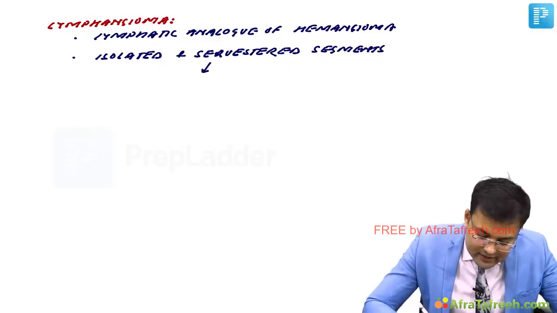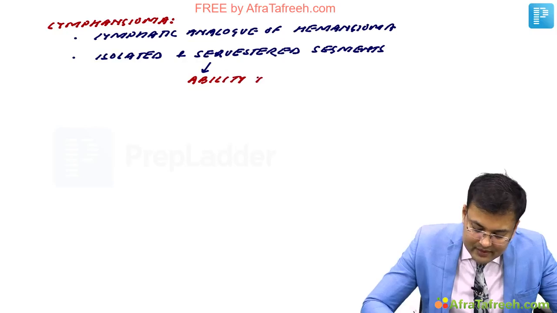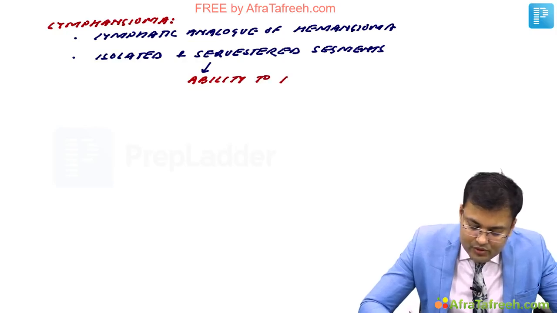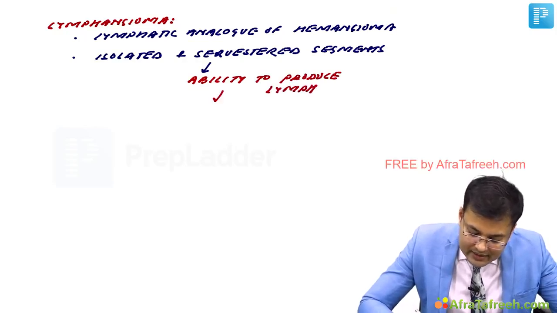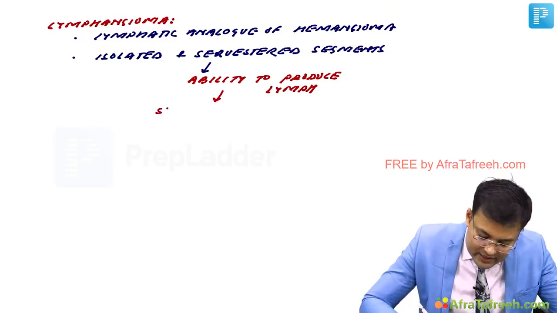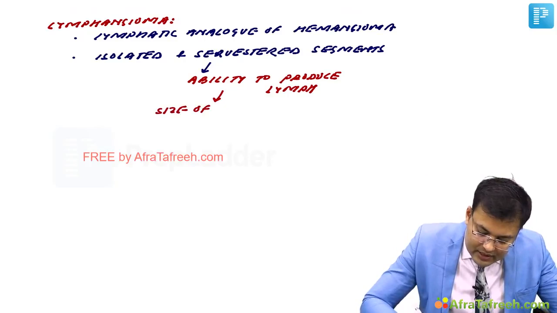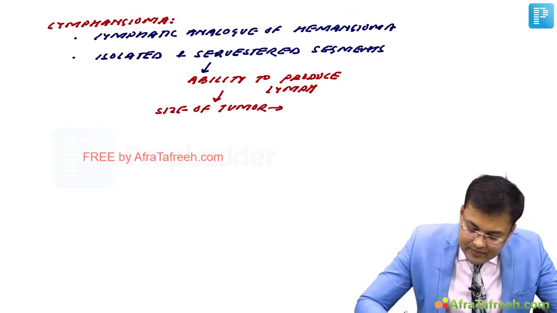They have retained the ability to produce lymph. This lymph starts collecting in the cystic tumor, so the size of the cystic tumor keeps on increasing.